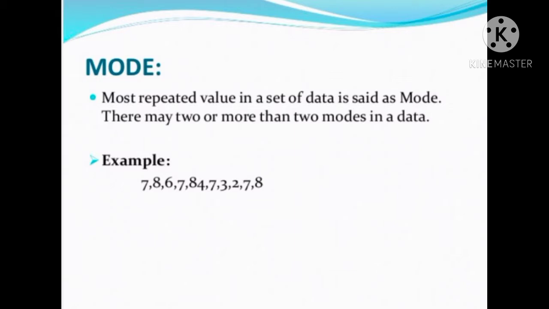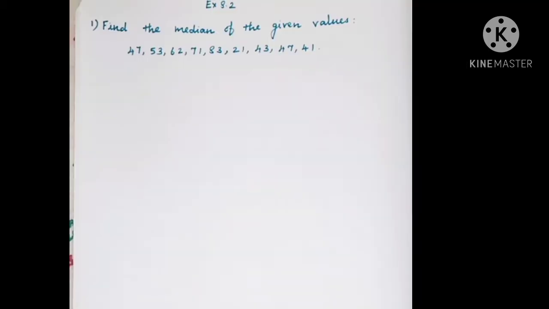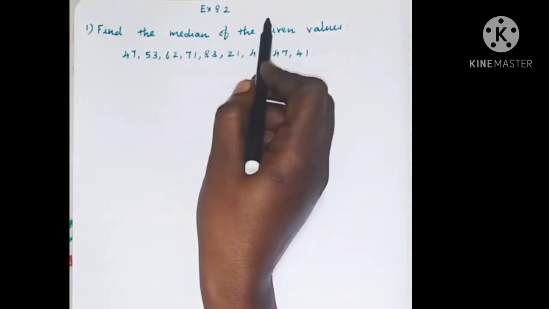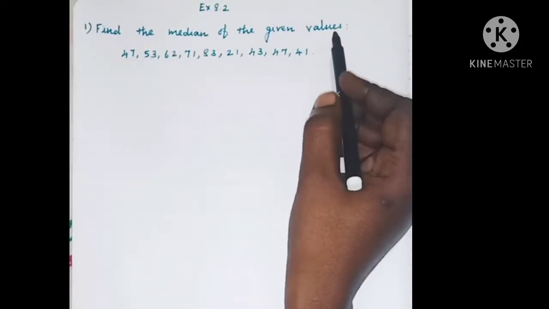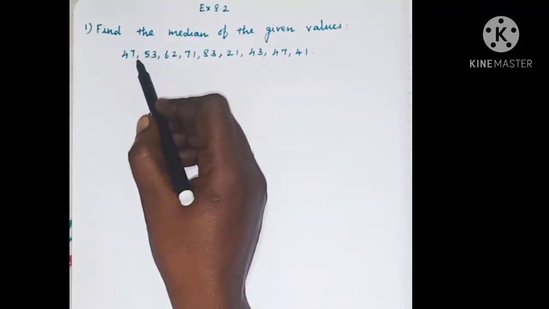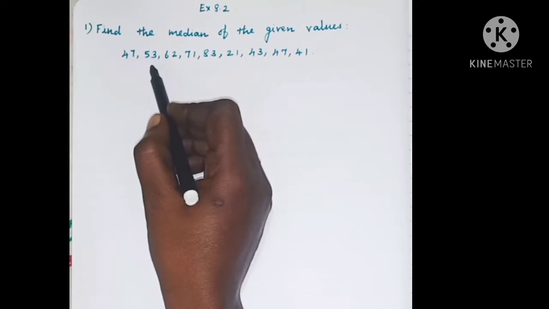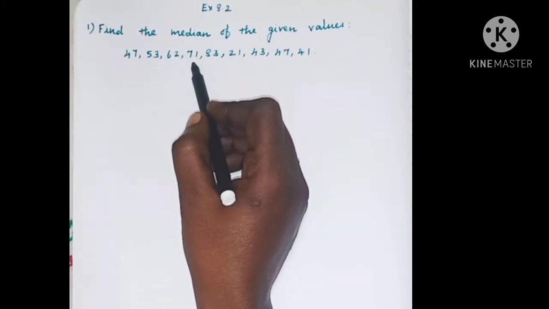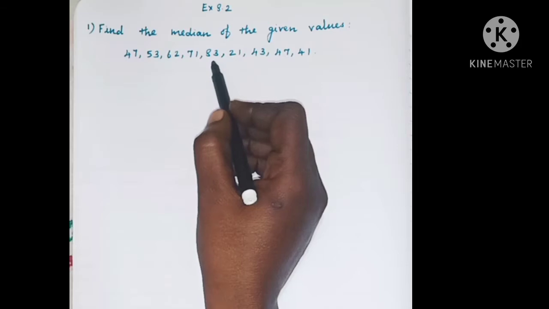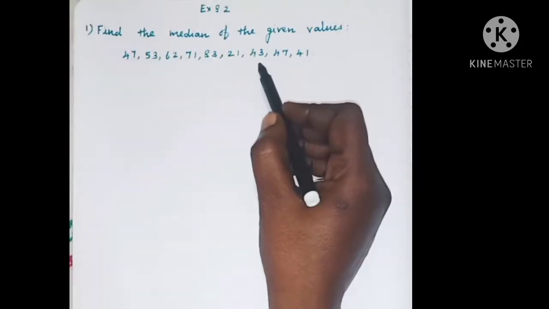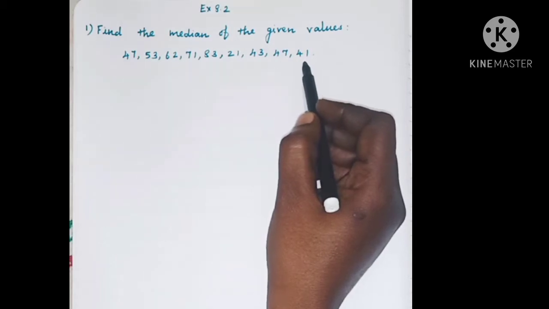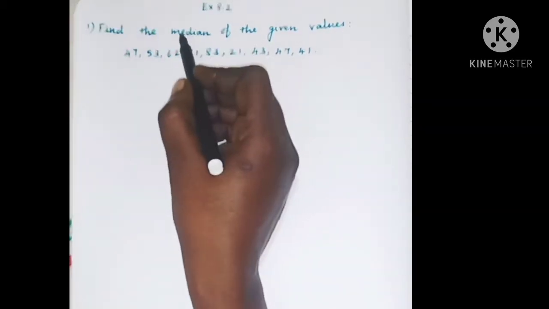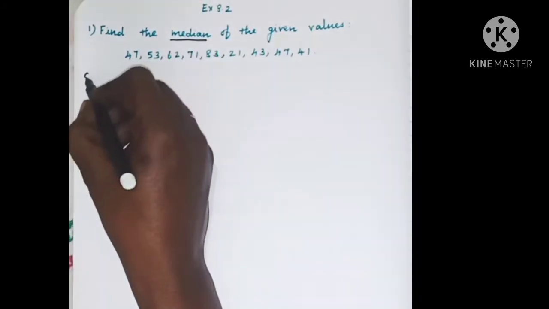Now, let us learn some exercise problems. Exercise 8.2, first sum. Find the median of the given values. The data is 47, 53, 62, 71, 83, 21, 43, 47 and 41. We have to find the median of these data. Solution.